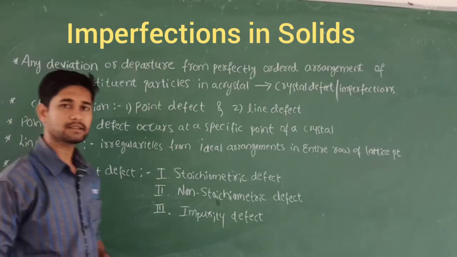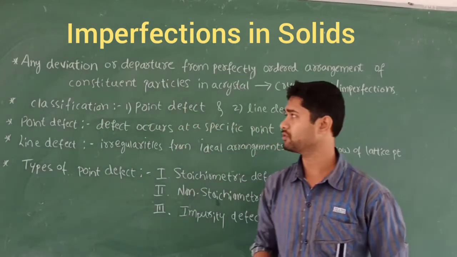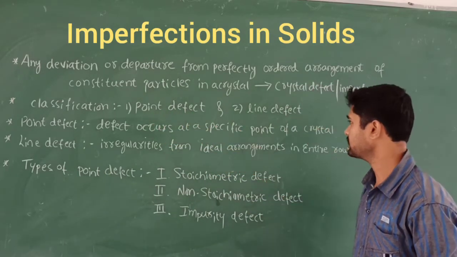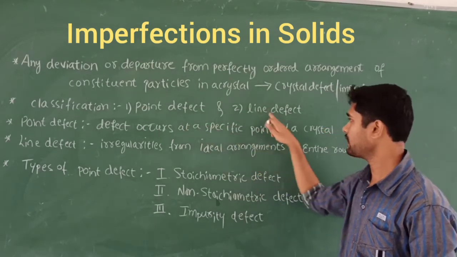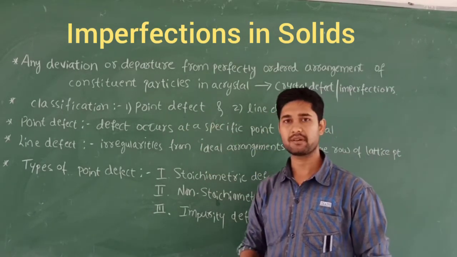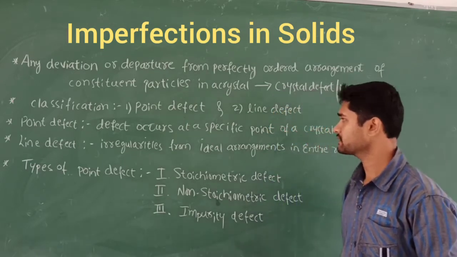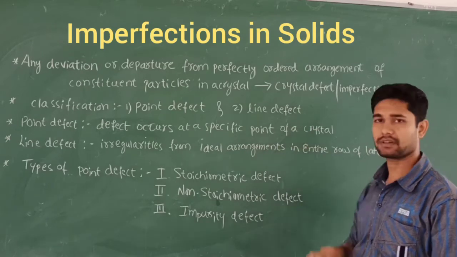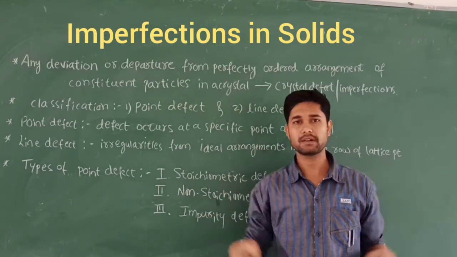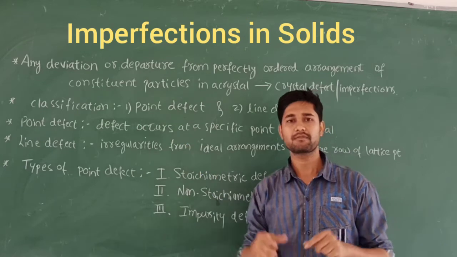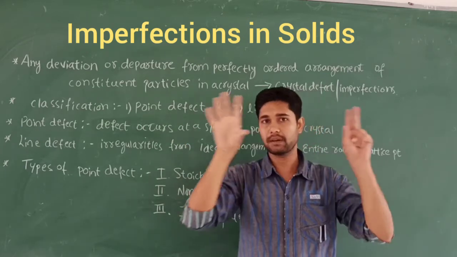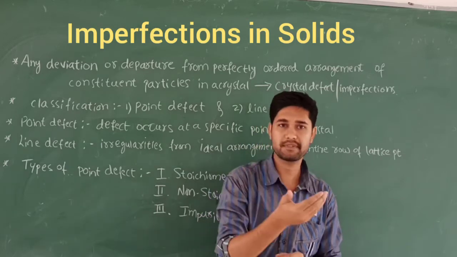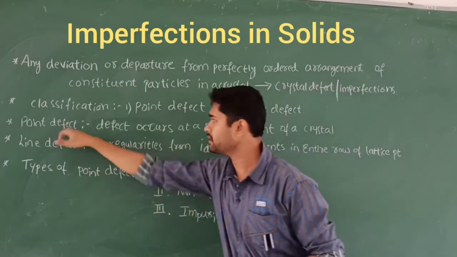In this crystal defect or imperfection, we classify two types: point defect and line defect. Let's take the definition of point defect. It is defined as the defect which occurs at a specific point of a crystal. It does not affect the entire row of particles, only a specific place, and that we call the point defect.